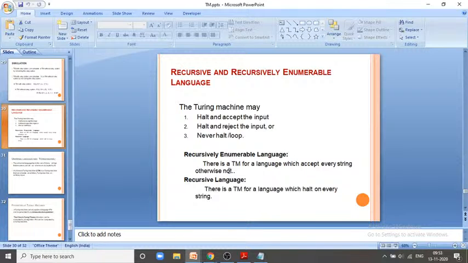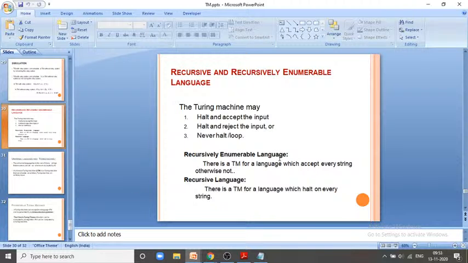When the words or strings combine, they form the language. And we need to understand this point is that a language is accepted by the Turing machine if and only if all of its words or all of its strings are accepted by the Turing machine. That type of language which is recognizable by the Turing machine, which is accepted by the Turing machine, is known as recursive enumerable language.